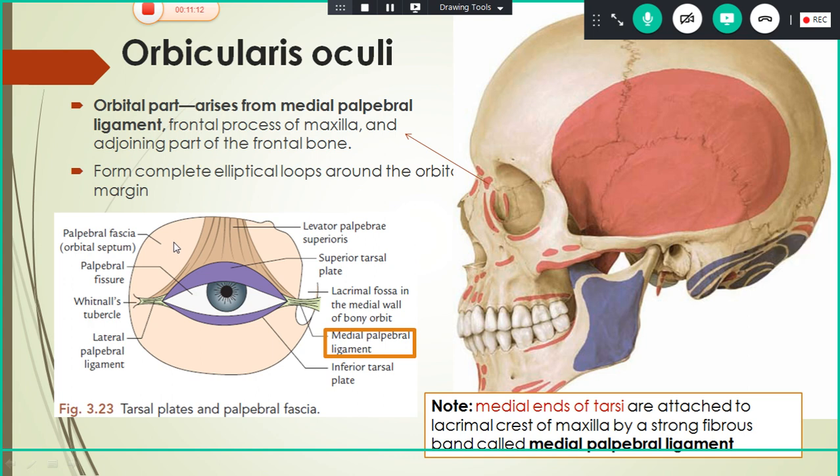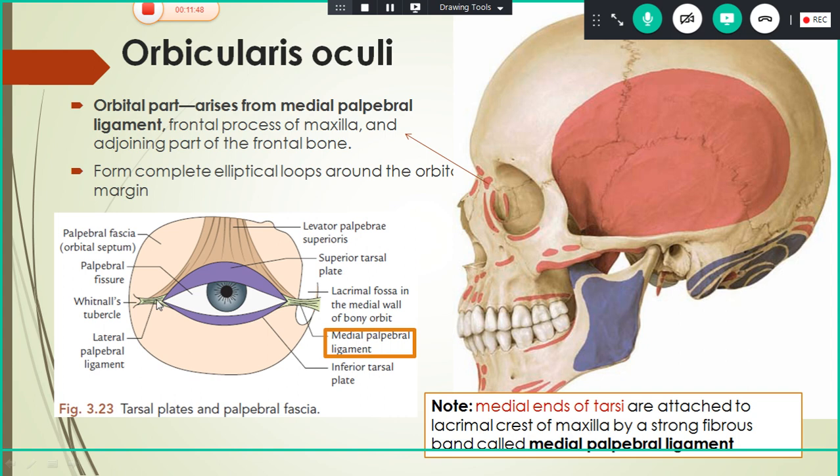Okay, you can see the pink colored one here is the tarsal plate which is present in the upper eyelid and in the lower eyelid. So this is called the superior tarsal plate and inferior tarsal plate. Okay, so this is nothing but the fascia, the palpebral fascia, a condensation of the orbital fascia. Actually, the structure piercing the superior tarsal plate will be the levator palpebrae superioris muscle. So the medial end of the tarsal plate, on both sides, they thicken and join to form the medial palpebral ligament.